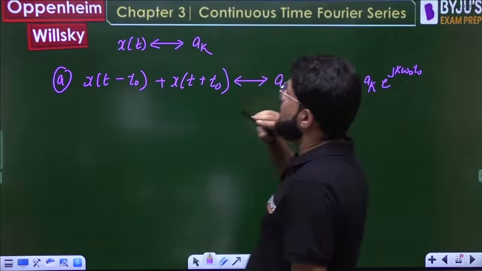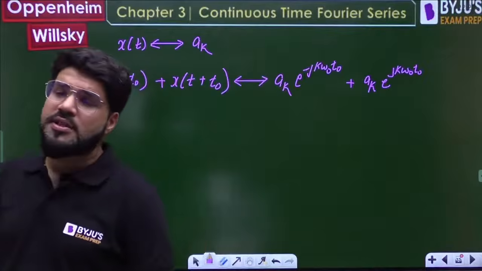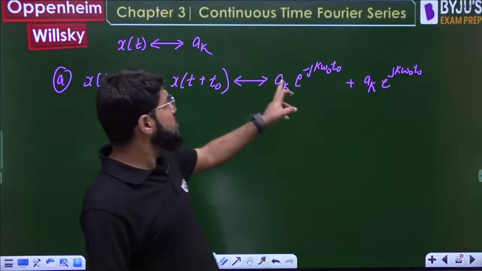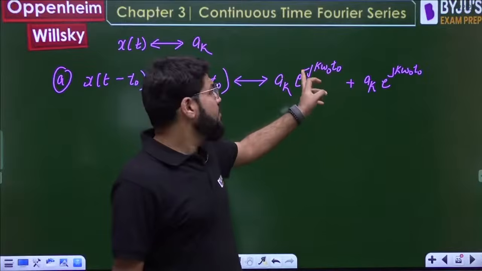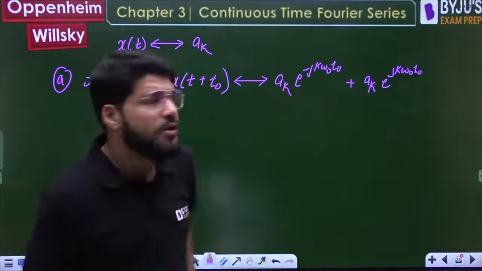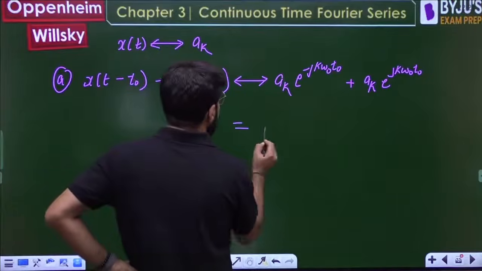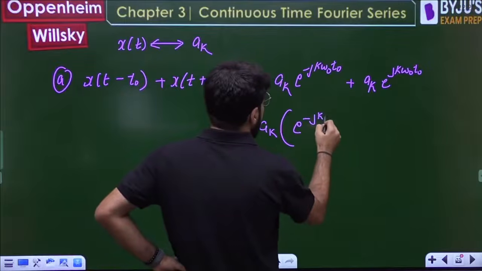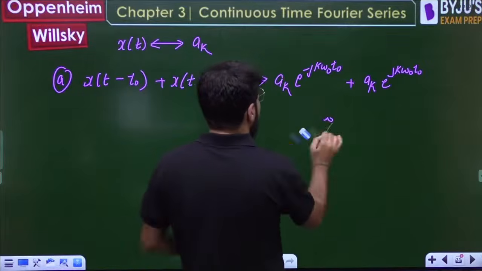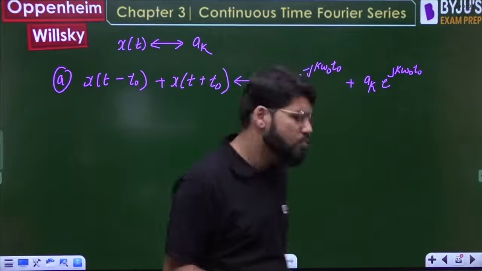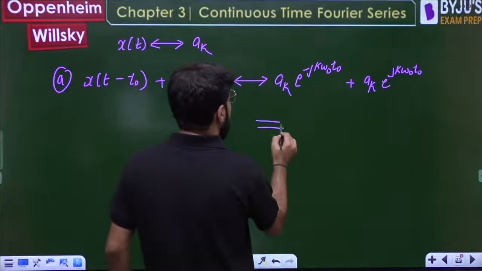Time shift property of Fourier series coefficient: x of t minus t naught will have the Fourier series coefficient with the phase term e power minus jk omega naught t naught. Now out of this, ak is common and you are left with e power minus j theta plus e power j theta, which can be written as 2 cos theta.